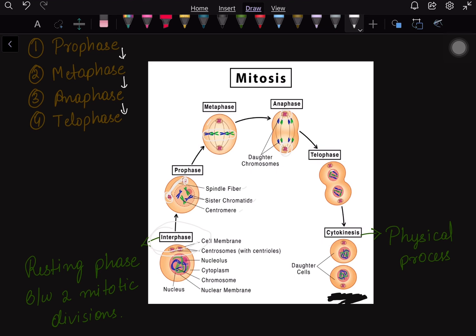These are the two daughter cells and the chromosomal number is the same as the parent cell. The daughter cells are similar to the parent cell, as we already discussed in mitosis. It is an equational division, so the number remains the same. Then after this, there is cytokinesis. Cytokinesis is a physical process which leads to the formation of two daughter cells.